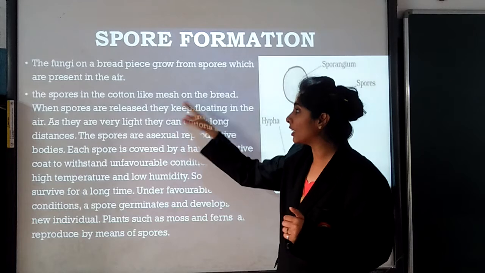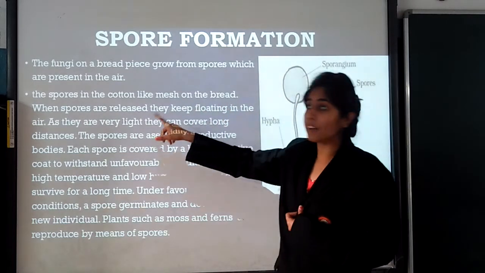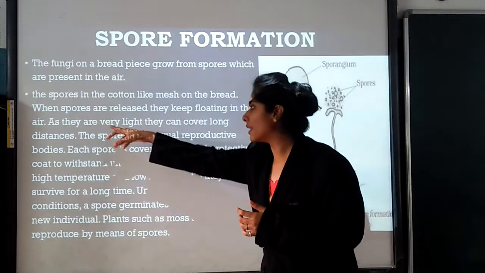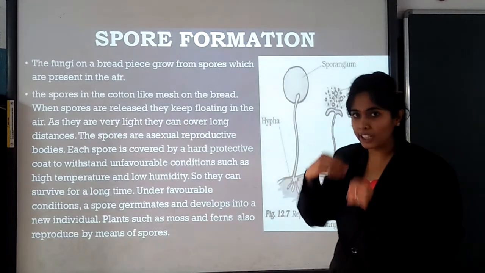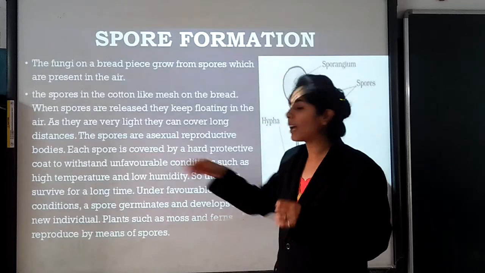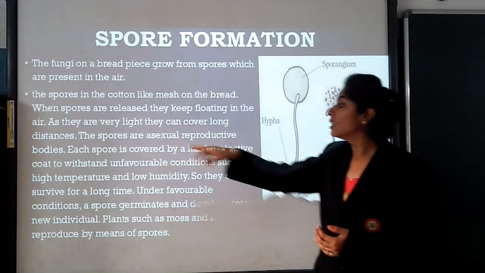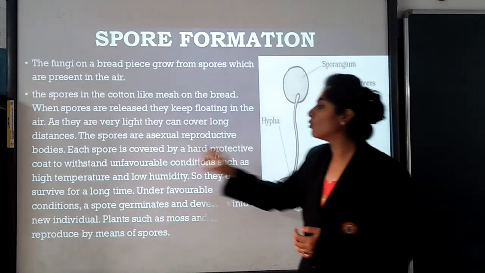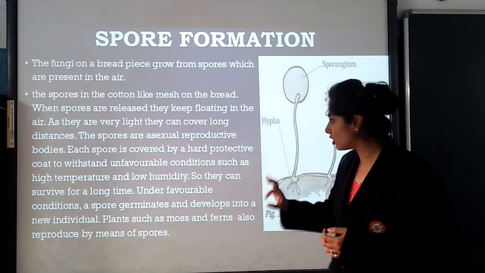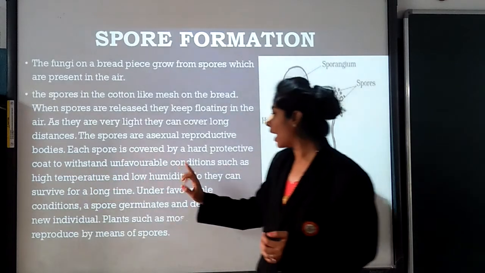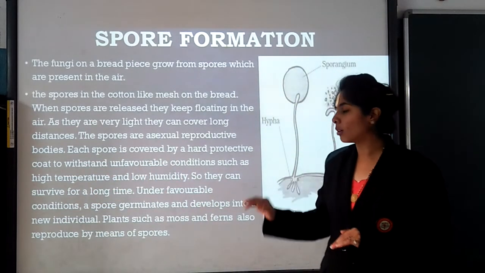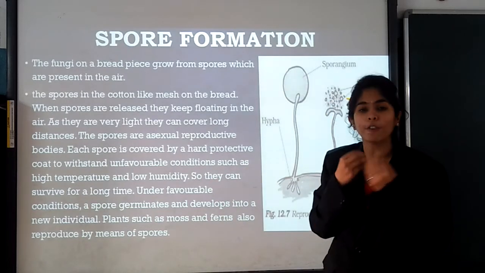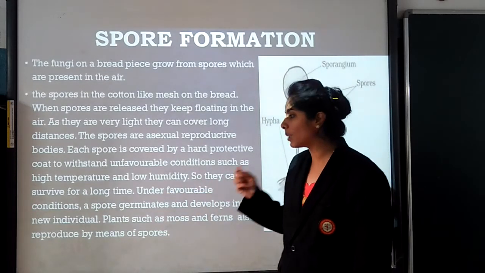The spores in the cotton-like mesh on the bread, when spores are released, they keep floating in the atmosphere, that is air. As they are very light, they can cover very long distances also. The spores are asexual reproductive bodies. Each spore is covered by a hard protective layer, okay, which withstands unfavorable conditions such as high temperature and low humidity, okay, जहाँ moisture बहुत कम होता है, that is the low humidity. So they can survive for a longer time under favorable conditions.